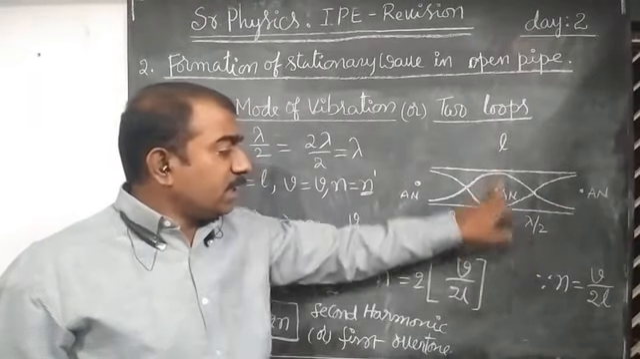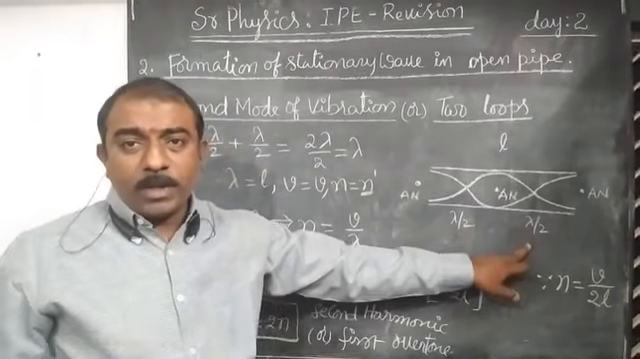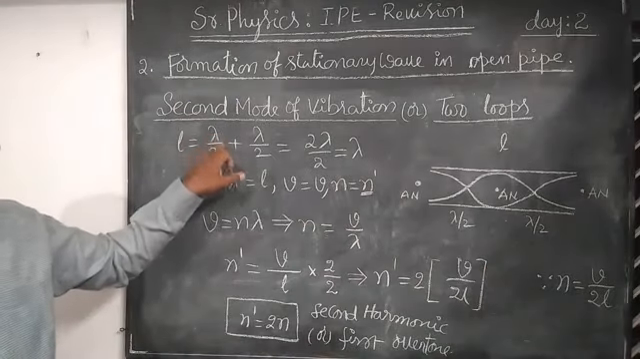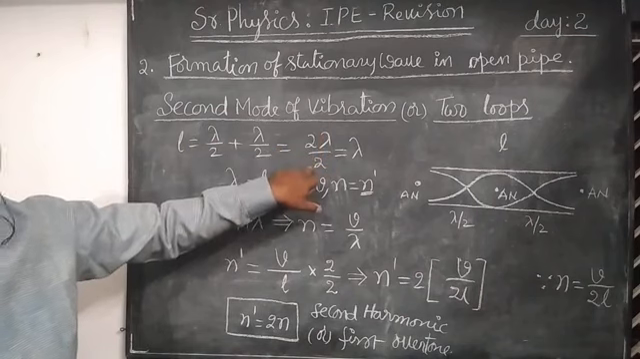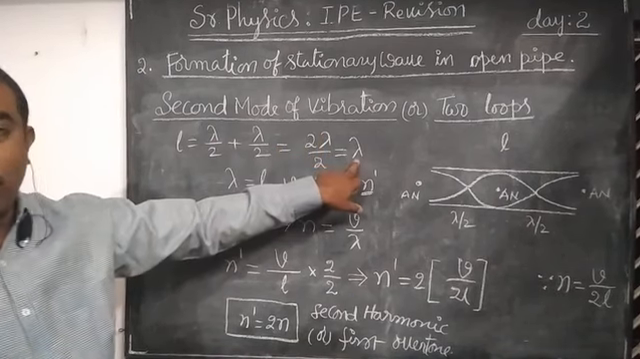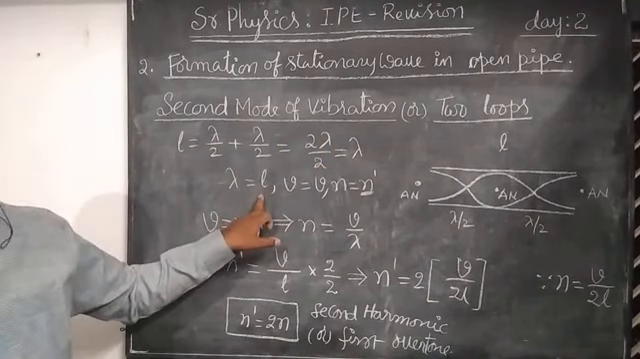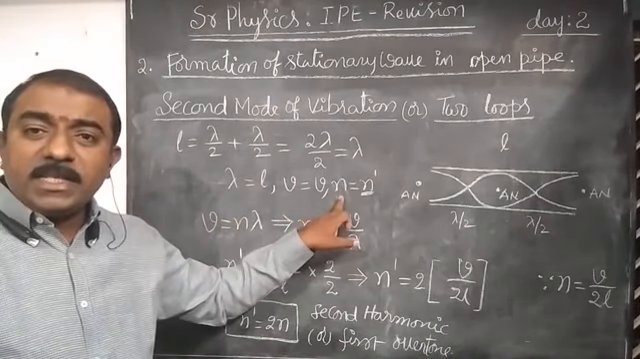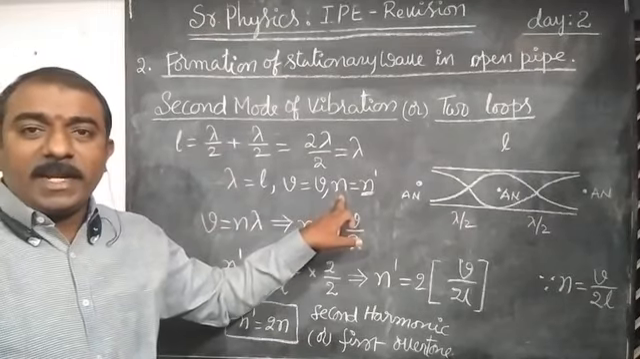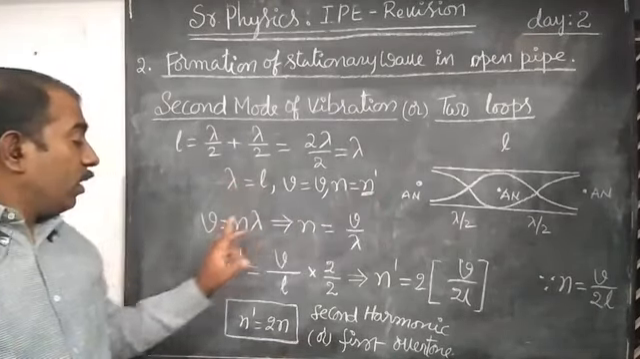So, resultant L is equals to lambda by 2 plus lambda by 2. LCM 2: lambda plus lambda, 2 lambda by 2. Here 2 cancels, and lambda. Therefore, lambda is equals to L. Velocity of sound is v. Frequency, let us consider it as n dash. We have to find it out.